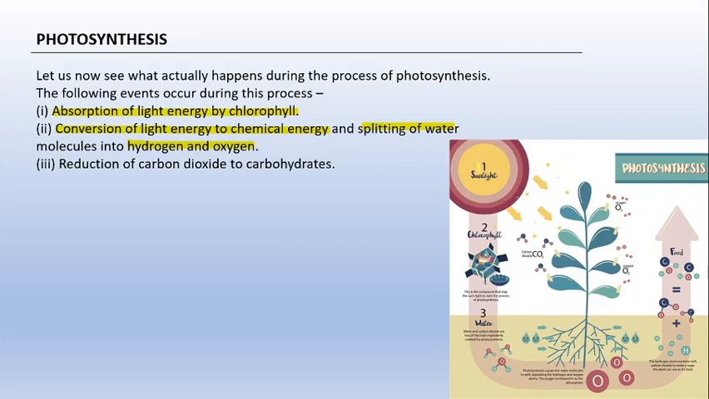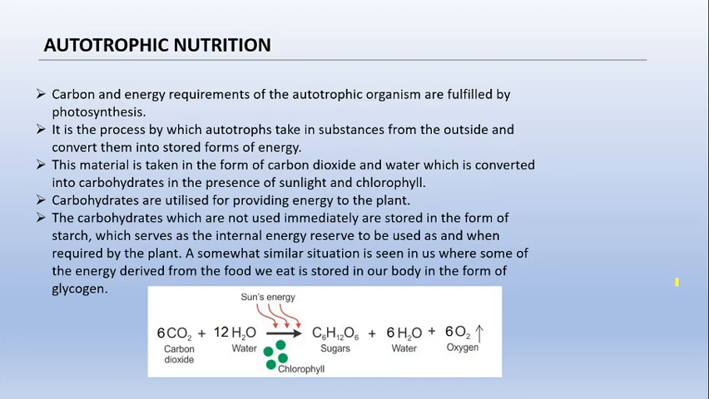So in this diagram, as you can see, the first step is the absorption of light. The plant will absorb the sunlight because they have chlorophyll, right? After that they will convert this sunlight into chemical energy, and that chemical energy will be utilized to split the water molecule into hydrogen and oxygen. Now the oxygen will be released from the plants as byproduct, and the hydrogen will go and combine with the carbon dioxide molecule and form glucose, right? You can see here also.